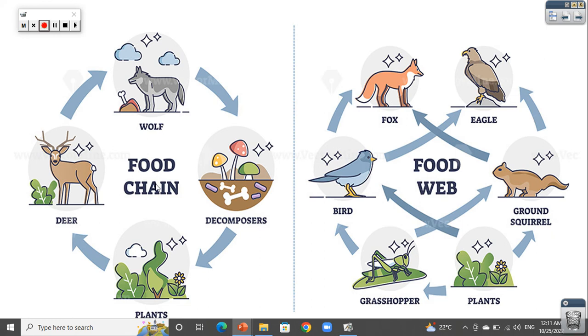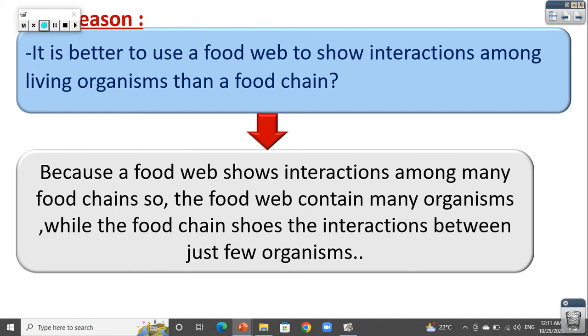So the food chain allows us to know one line of food relationship between living organisms. But the food web contains many lines of food between living organisms, or we can say that it's a group of food chains. So is it better to use food web or food chain? Yes, very good, food web. Why? Because the food web allows us to know many food chains. The food web is a group of food chains and allows us to know many different food relationships between living organisms.